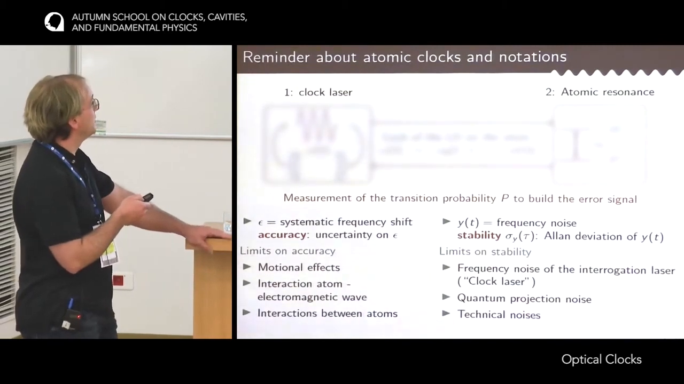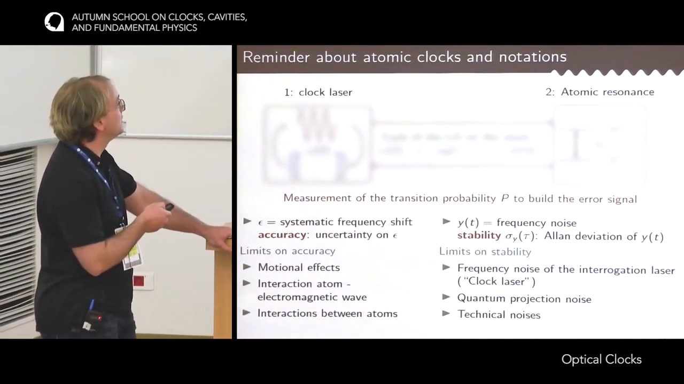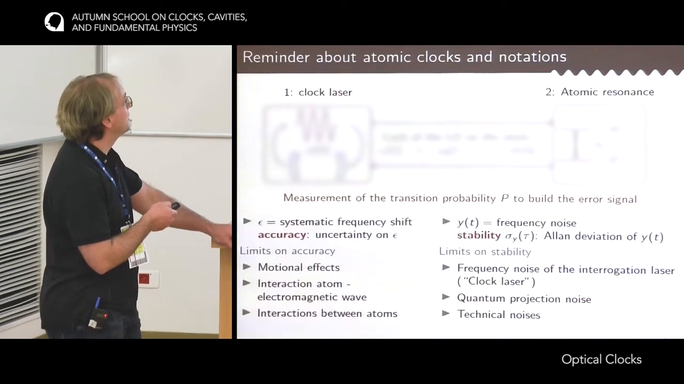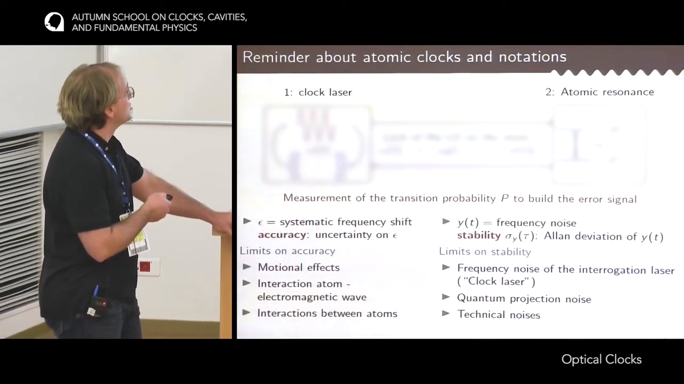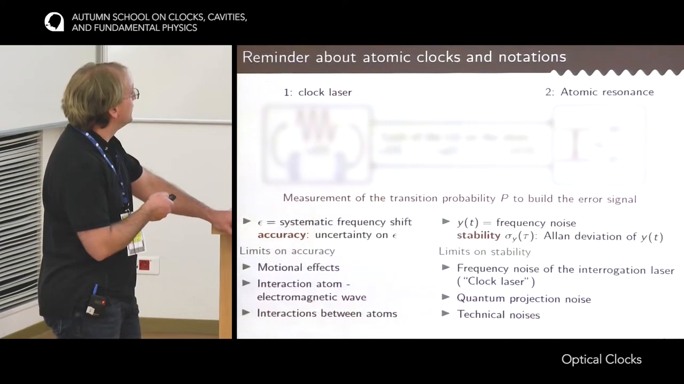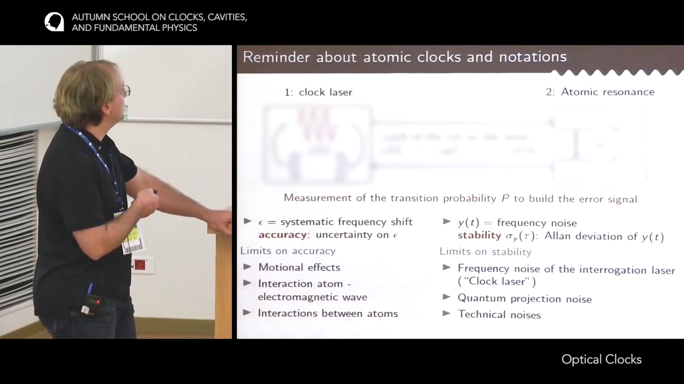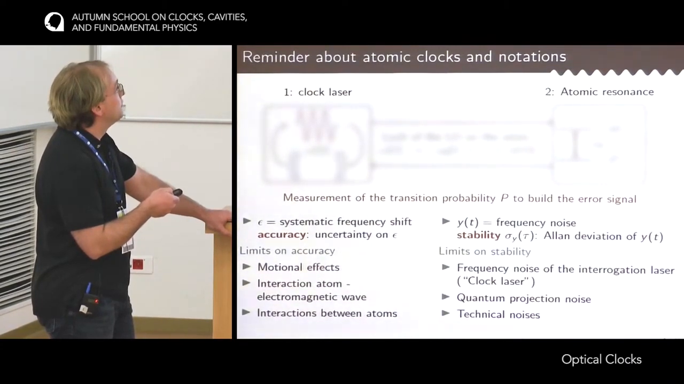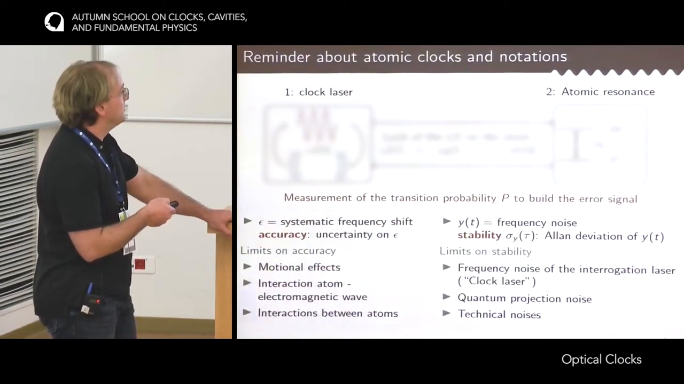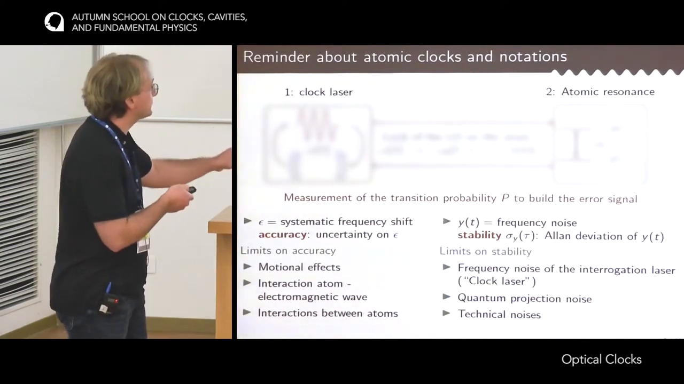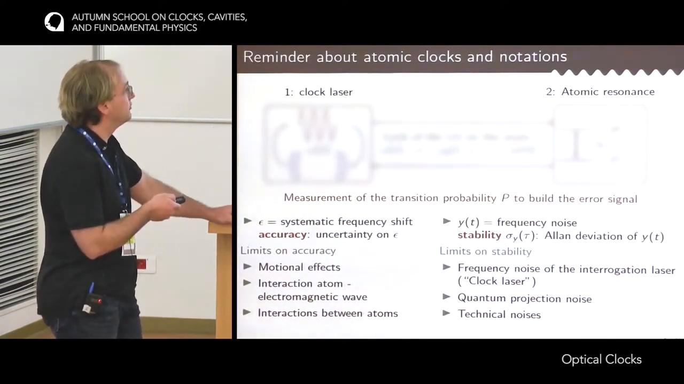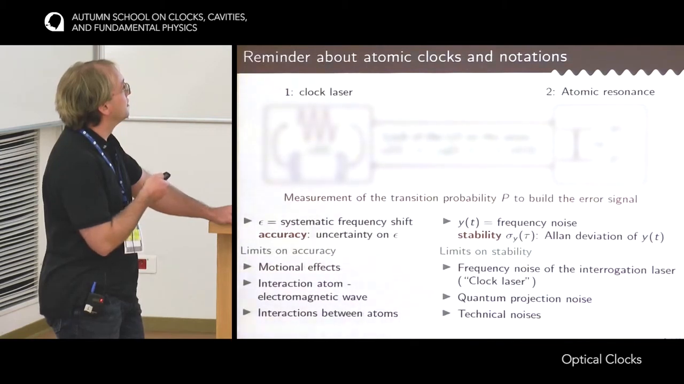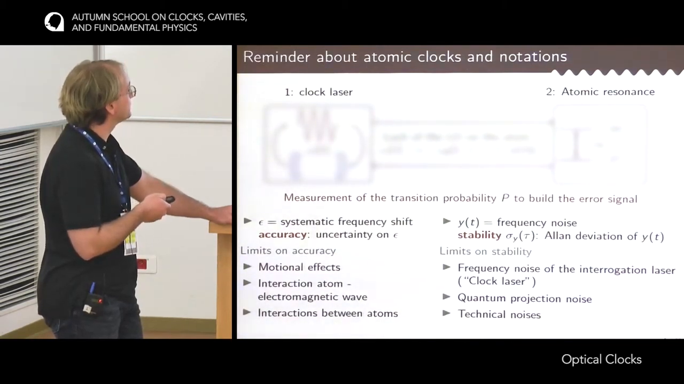There are two kinds of perturbations. First, systematic perturbations that, at least on short time scales, do not depend on time. These are perturbations from the environment, and the uncertainty on these systematic effects is what is called the accuracy of the clock. Second, some time-dependent perturbation that hopefully averages to zero, which is the frequency noise of the clock laser once it's locked on the atomic resonance. It's called the stability of the clock, and it's characterized by the Allan deviation of y of t, where y of t is just omega divided by omega naught.